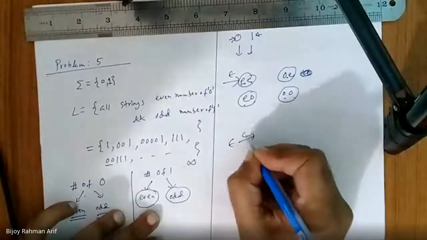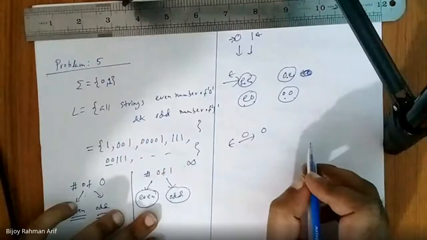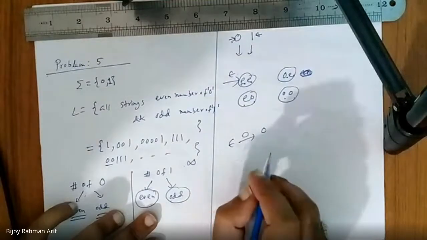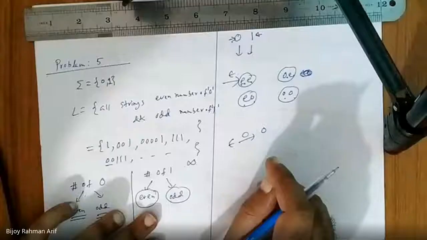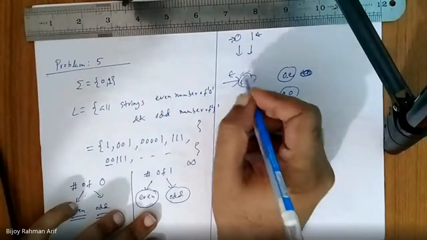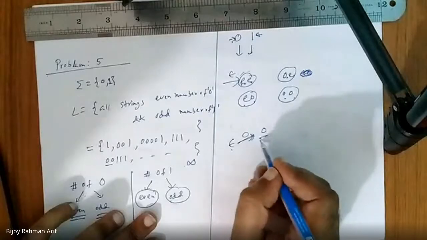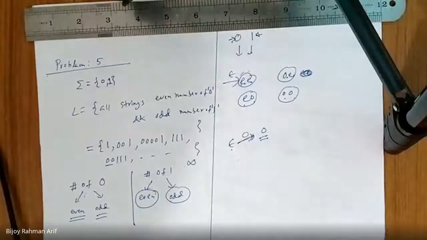Now, from epsilon, if I get a 0, how many 0s would be there? 1. How many 1s are there? 0. So which state would I go to? In epsilon, I'm in this state, that means 0 number of 0s and 0 number of 1s. After that, I suddenly get a 0. So the new string is 0. How many zeros are there? 1. How many ones are there? 0. So which state should I go to from here?